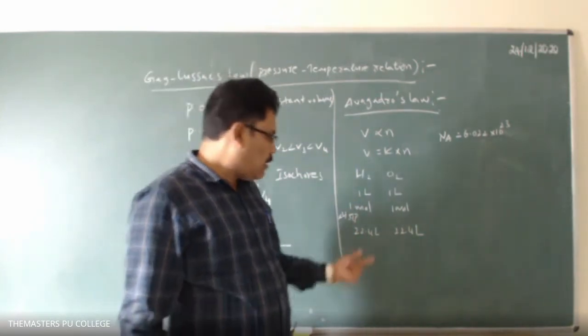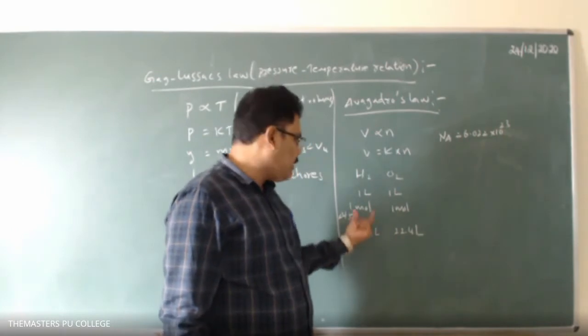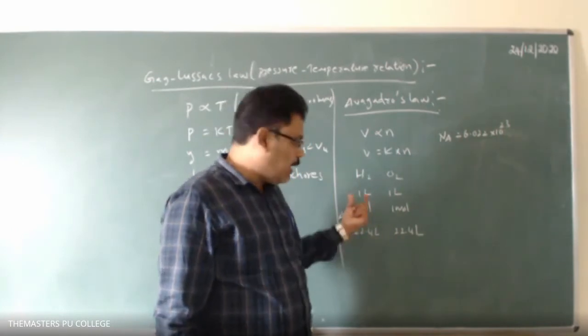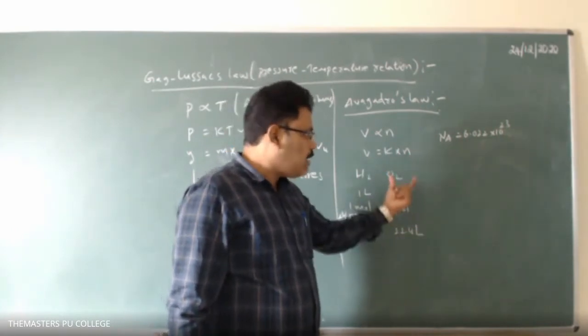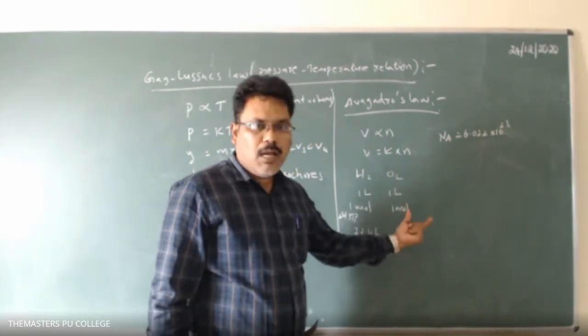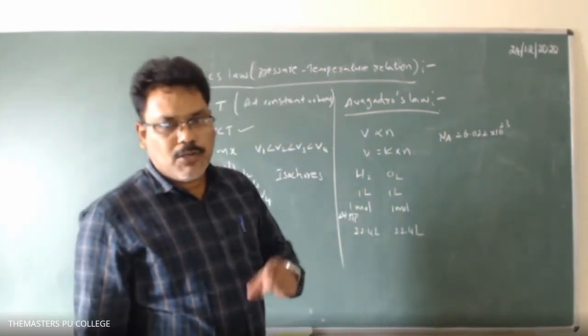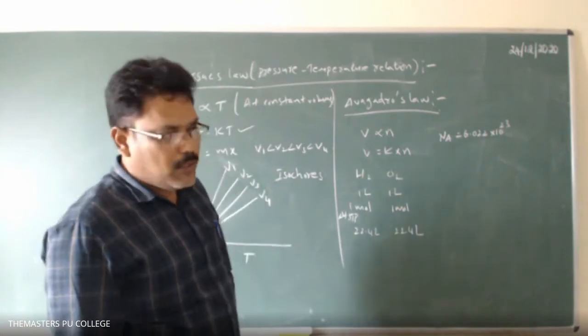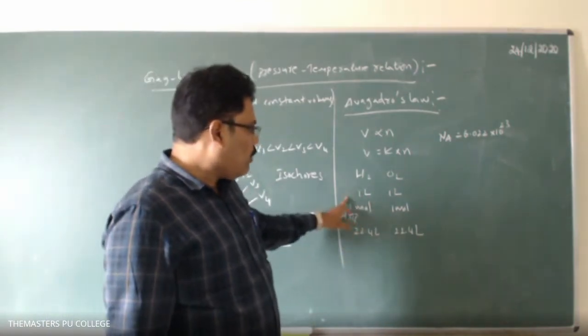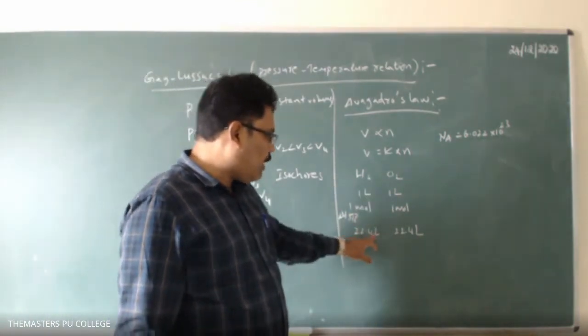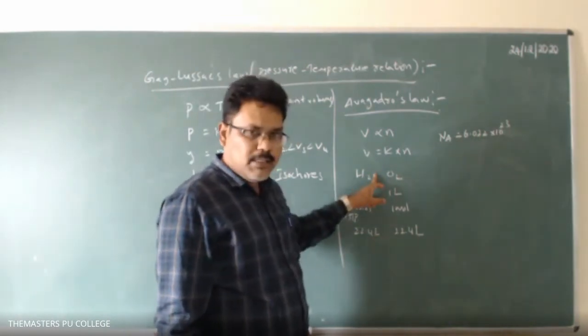Why? Because 22.4 liters volume is 1 mole. In the same way, oxygen also has the same number of gas molecules, that is O2 molecules. So what is that? 1 mole of H2, that is 22.4 liters of H2, contains